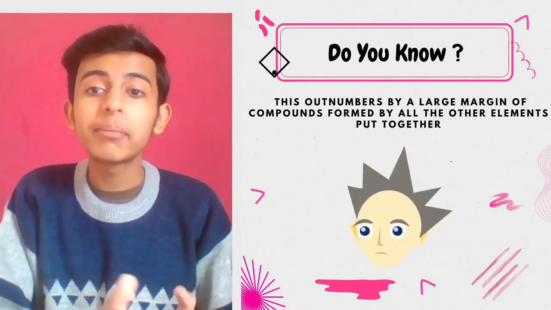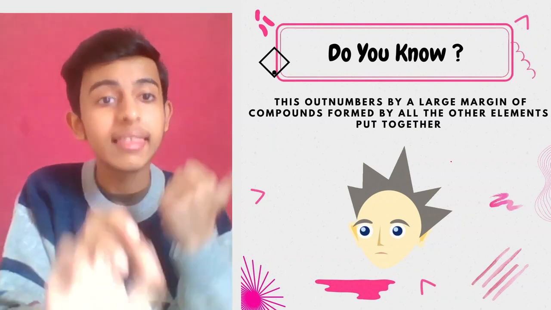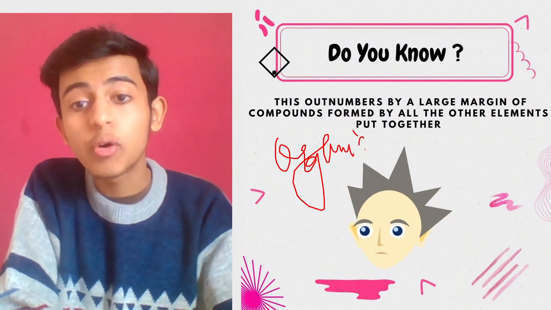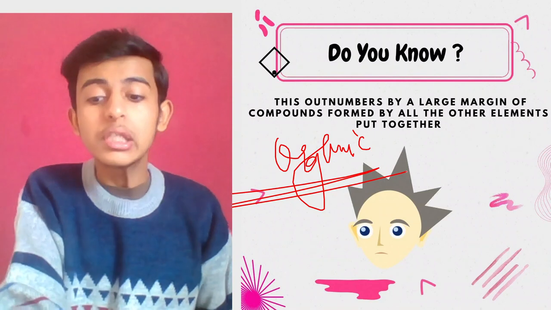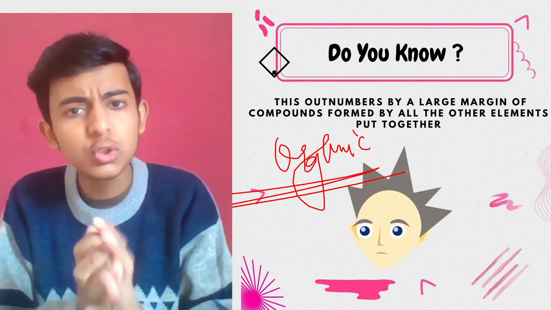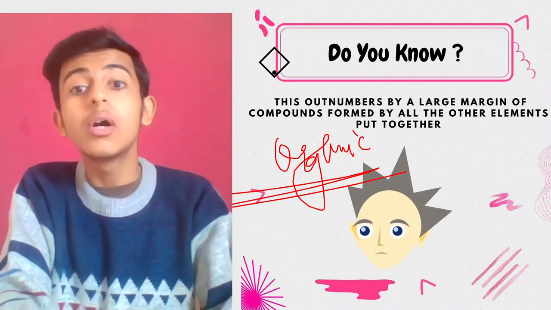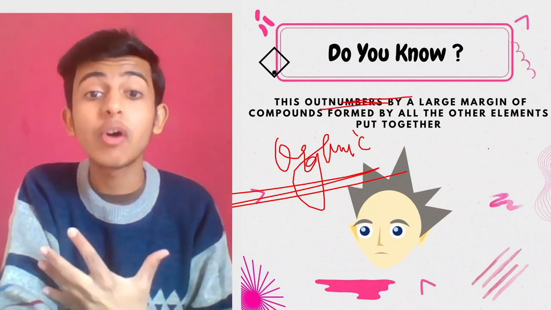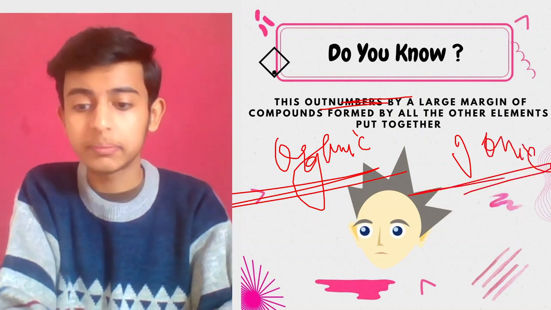Yes, this outnumbers by a large margin the compounds formed by all other elements put together. That is why for carbon we have organic chemistry, because it forms so many compounds you cannot imagine. So what helps carbon do this? How does carbon actually form so many bonds with different elements, with different atoms, which outnumbers the bonds formed by other elements?